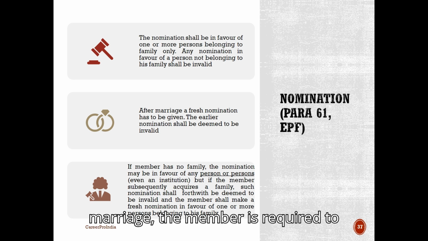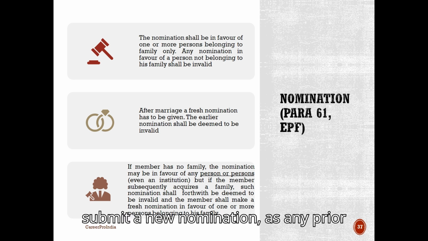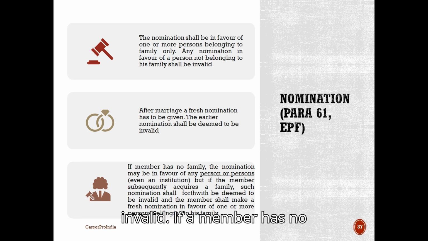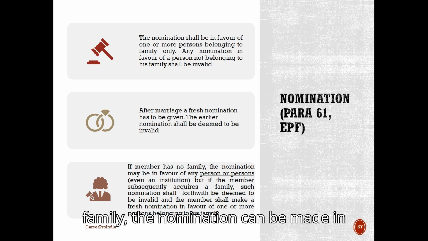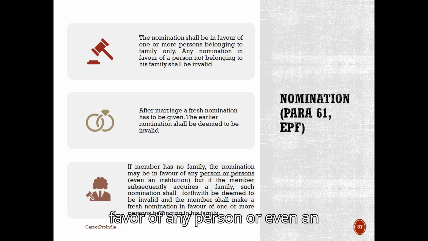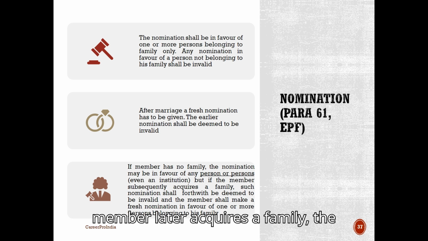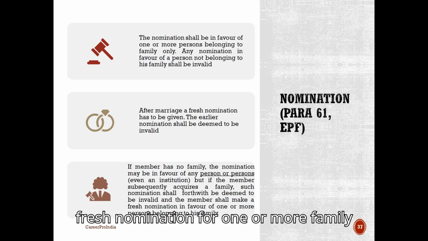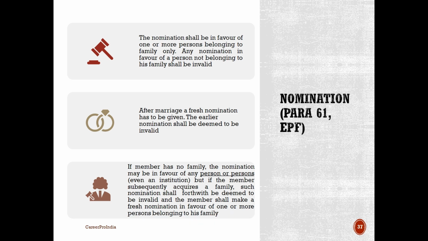After marriage, the member is required to submit a new nomination, as any prior nomination will automatically become invalid. If a member has no family, the nomination can be made in favor of any person or even an institution. However, if the member later acquires a family, the previous nomination will immediately become invalid, and the member must submit a fresh nomination for one or more family members.